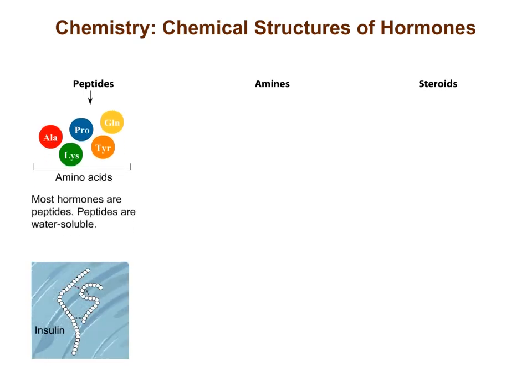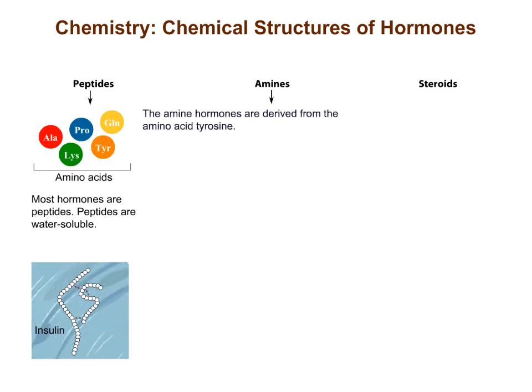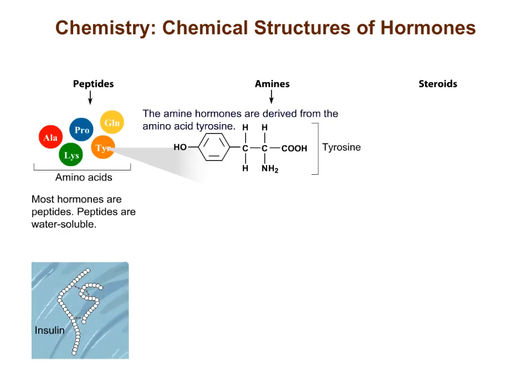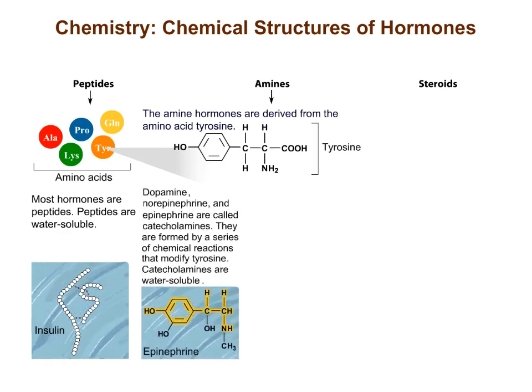Most hormones are peptides. They are water-soluble. The amine hormones are derived from the amino acid tyrosine. Dopamine, norepinephrine, and epinephrine are called catecholamines. They are formed by a series of chemical reactions that modify tyrosine in successive steps. Catecholamines are water-soluble.